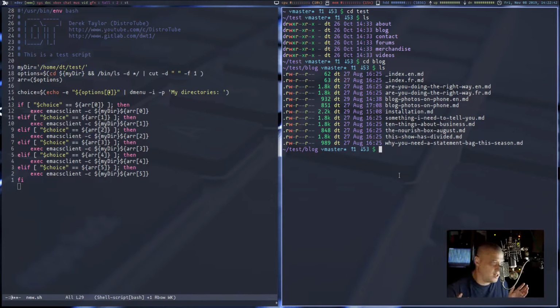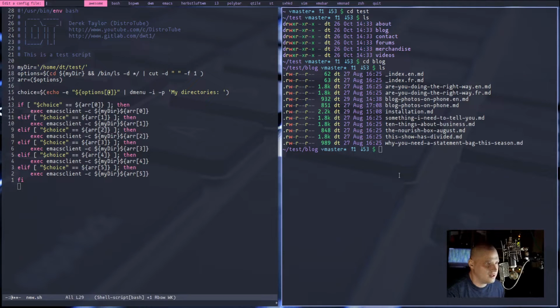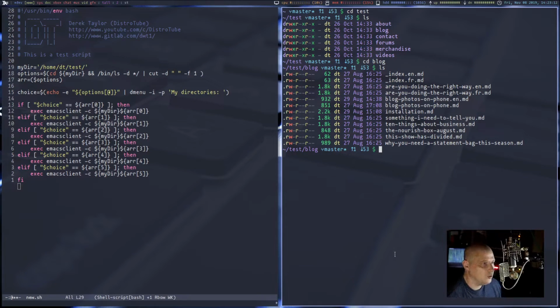So my idea on camera for what I thought would be a rather simple bash script to demonstrate things like variables, arrays, if then else, was I wanted to create a dmenu script. For those of you that don't know what dmenu is, this is a dmenu script. In this particular script, dmenu is showing me a list of various config files on my system. I could choose one, and it would launch it in my text editor of choice, which is Emacs right now. So that's how dmenu works. And I wanted to do something with dmenu with this.